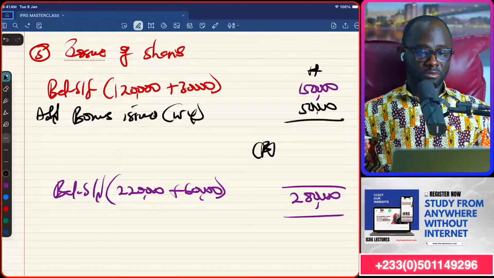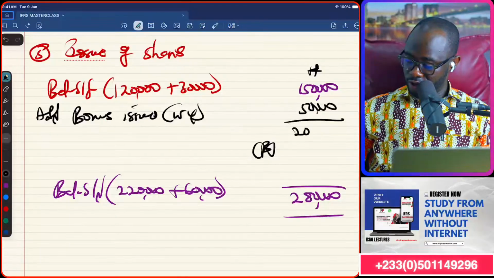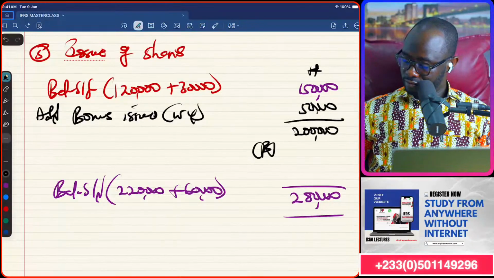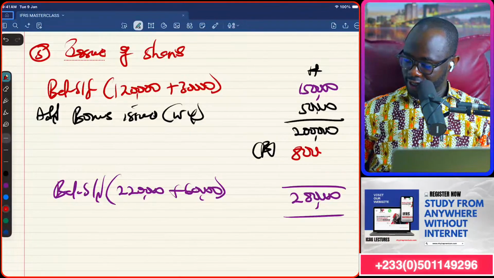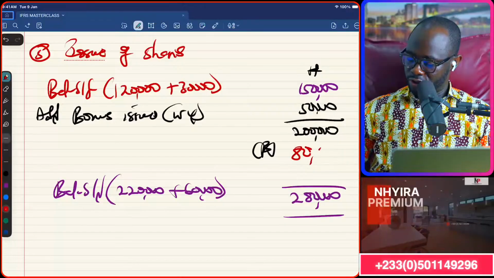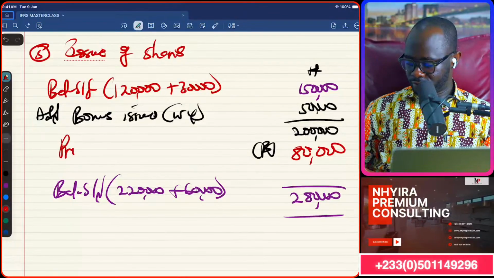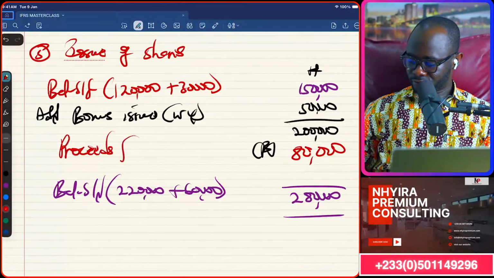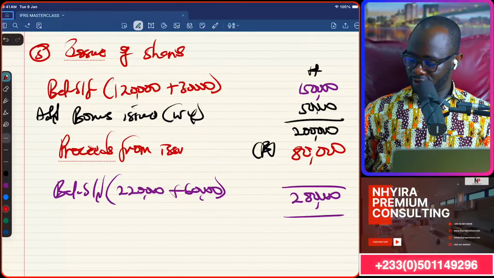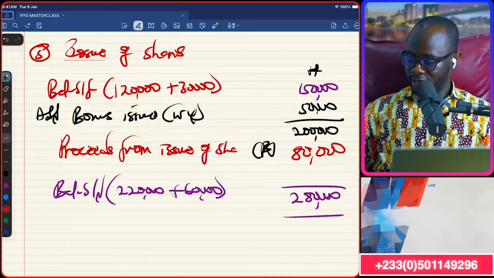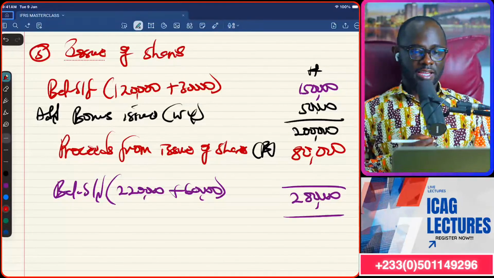Okay, proceeds from the issue of shares. So that will be 200,000 here. So that the balancing figure will become 80,000. And that will be proceeds from the issue of shares. Sounds good? So this is an interesting question, right? And this will be also investing activities.